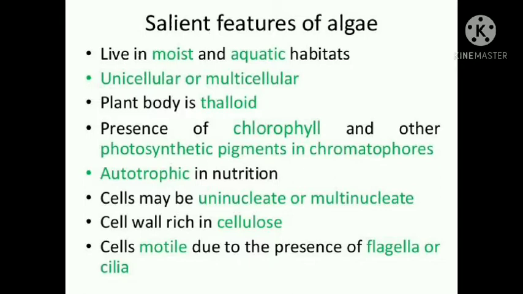Since they are photosynthetic, nutrition is autotrophic in nature, and the cells may have single nucleus, that is uninucleate, or they may be multinucleate. And my dear students, the cell wall is rich in cellulose, and the motility of the cells is due to presence of flagella or cilia.